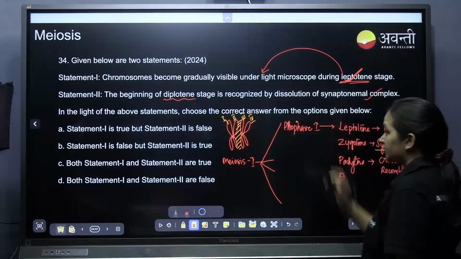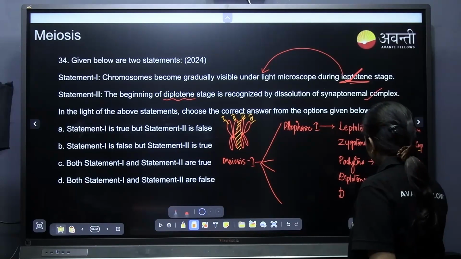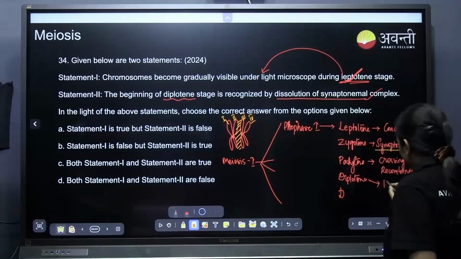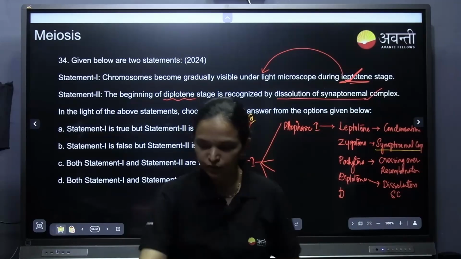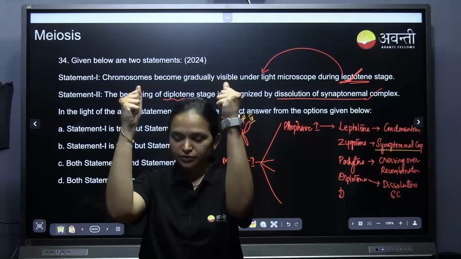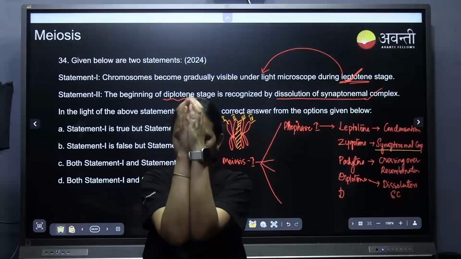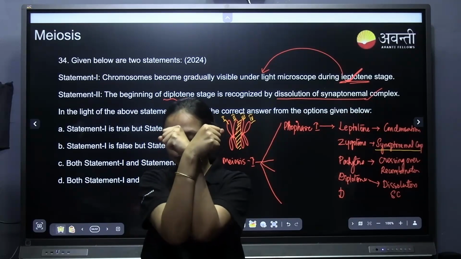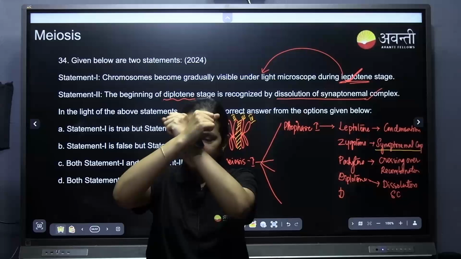Now coming to the diplotene stage. What happens in the diplotene stage? Dissolution of the synaptonemal complex. So here I will tell you: first, the chromosome becomes visible in leptotene. Then they came together to form the synaptonemal complex. In pachytene, the crossing over has taken place. In diplotene, the synaptonemal complex was still there, right? Now the synaptonemal complex has broken.